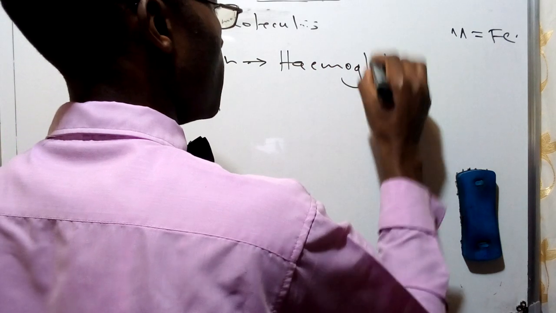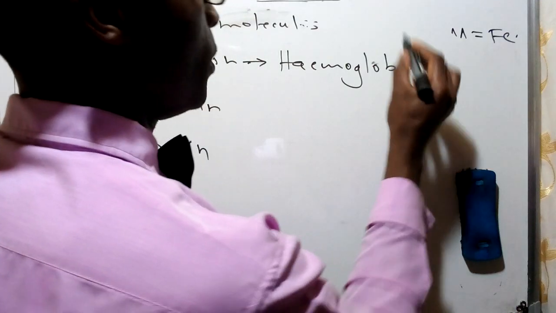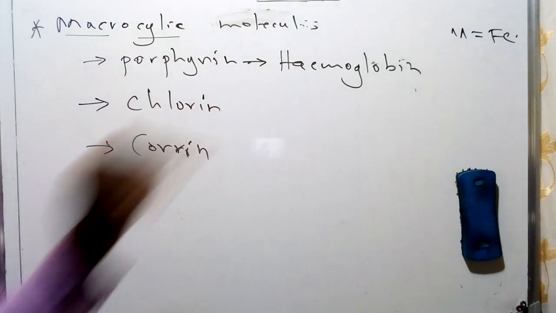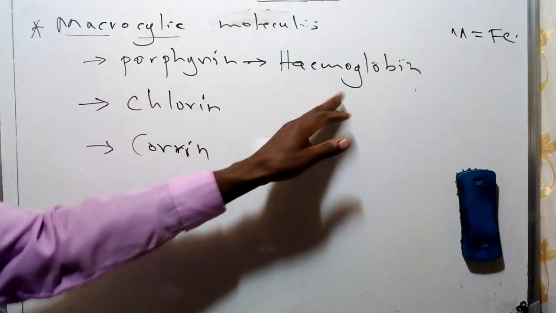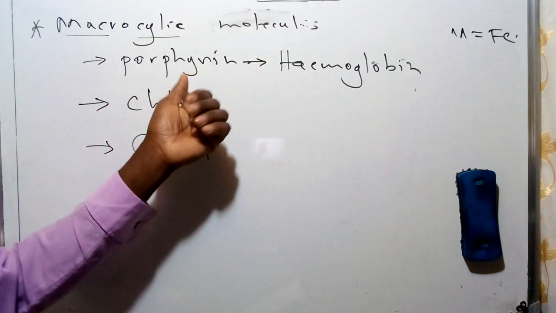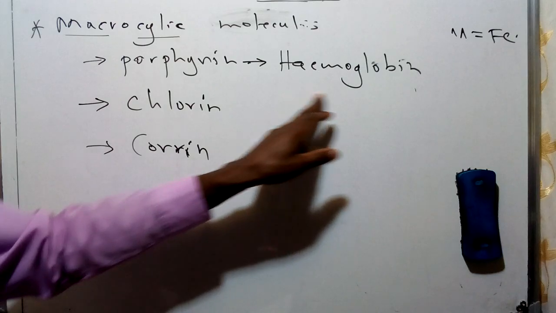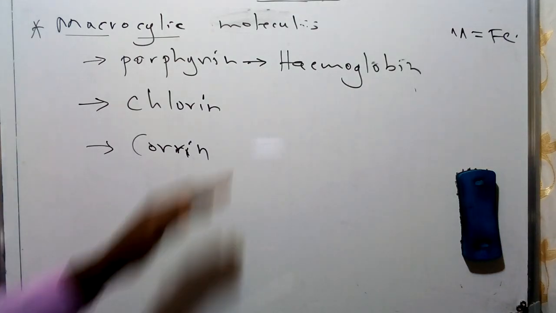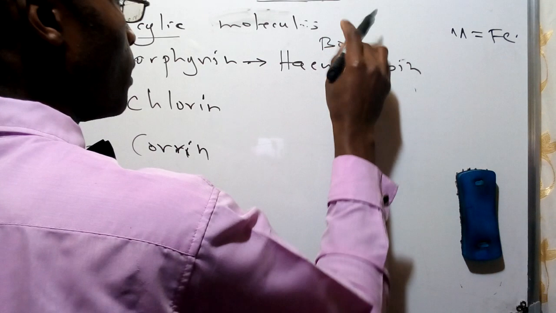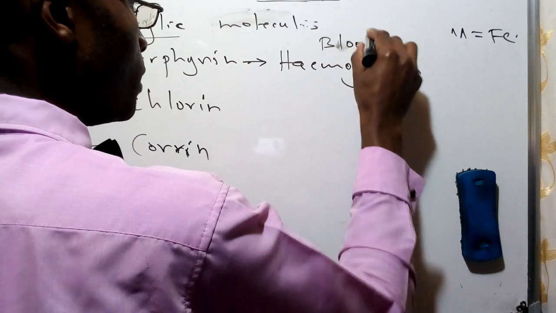And we have come across this specific term in our various studies on the concept of biology, especially on the circulatory system, which is going to be described using one of the aspects of hemoglobin. In this specific case, we have a macrocyclic molecule with an iron center, referred to as heme in hemoglobin. There are various types of metals attached to these macrocyclic molecules, and these are found particularly in the human circulatory system, which is contained in blood.